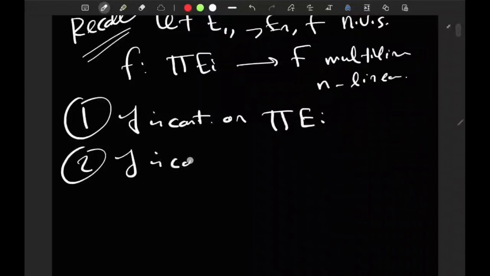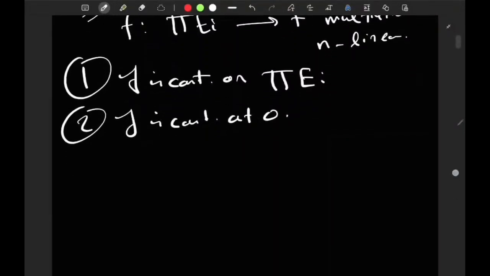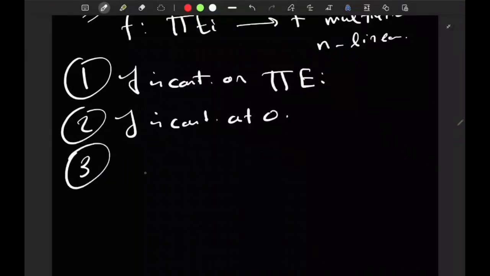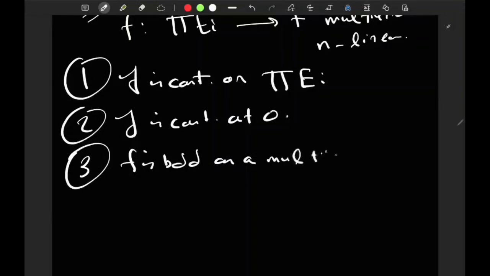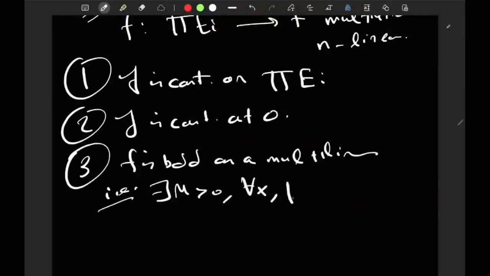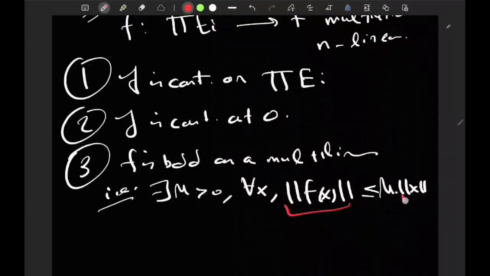Second is that f is continuous at 0, the origin. Third, that f is bounded as a multilinear map, i.e. there exists an M positive such that for all x, it's true that the norm of f of x is less than or equal to M times the norm of x. Of course, with the appropriate norms, so a choice of a norm on an element x of the product, so a choice of a norm on the product spaces.